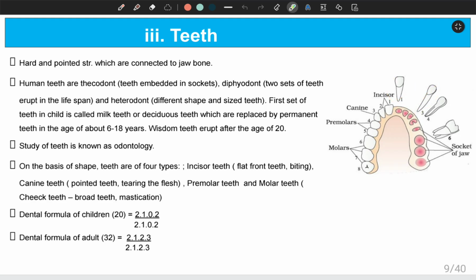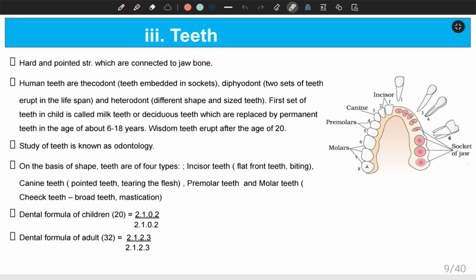They lie slightly to the side of the incisor teeth, and they are pointed teeth whose main function is to tear the flesh. And then we have premolar teeth, and lastly we have molar teeth. They are also known as cheek teeth, and they are broad teeth. The main use of premolar and molar teeth is to help in grinding the food, in mastication of the food.